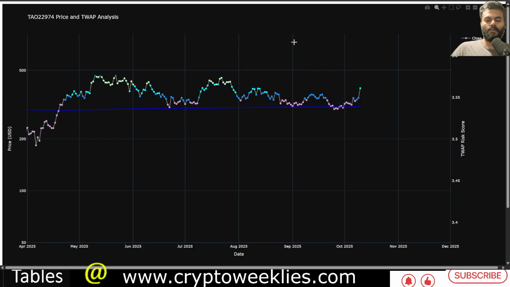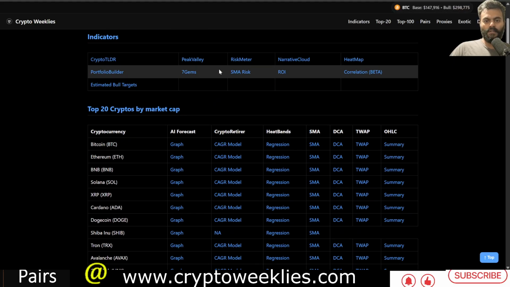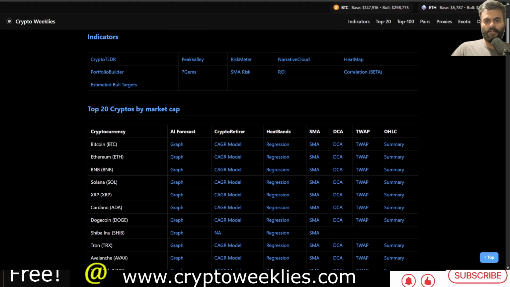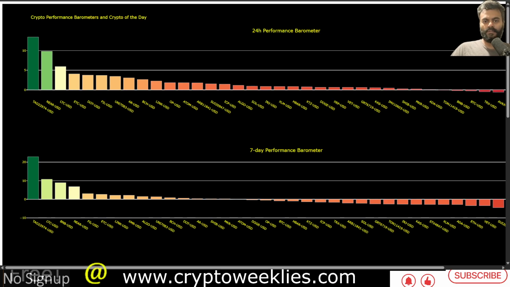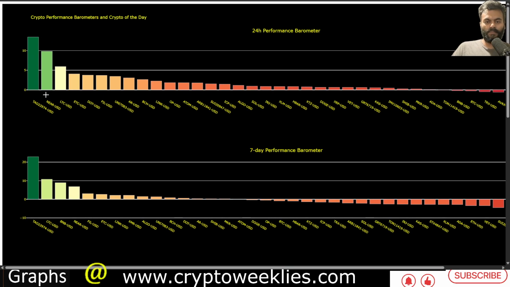If we were to look at the current price and how the price of BitTensor compares with other such major cryptos, you can check out the indicators over here. Under the Heatmap indicator, you would find that the price of BitTensor has increased by about 13% over the last 24 hours, and over the last 7 days up by about 22%. It's the leader of the pack, where TAO has gone up more than any of its peers.